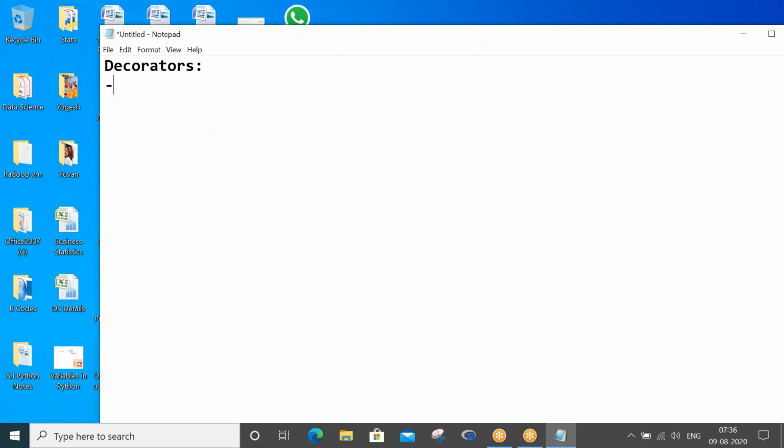Decorators, first of all, what do you mean by a decorator? These are also functions. We are talking about the functions concept.